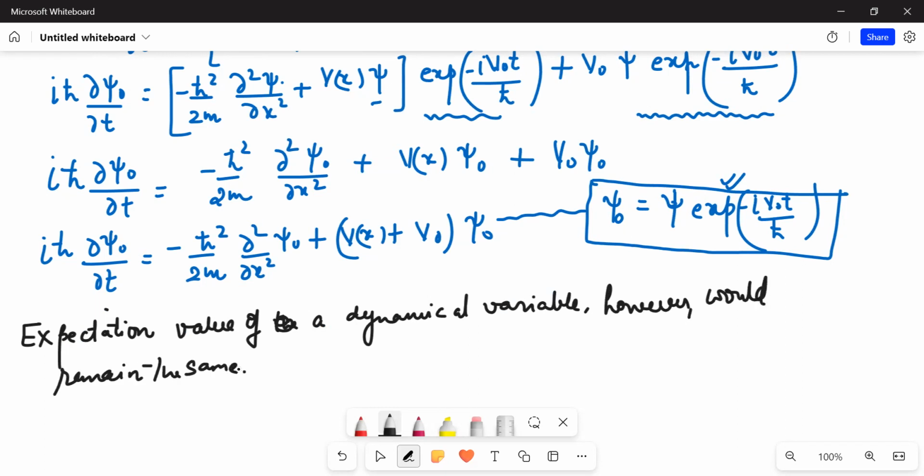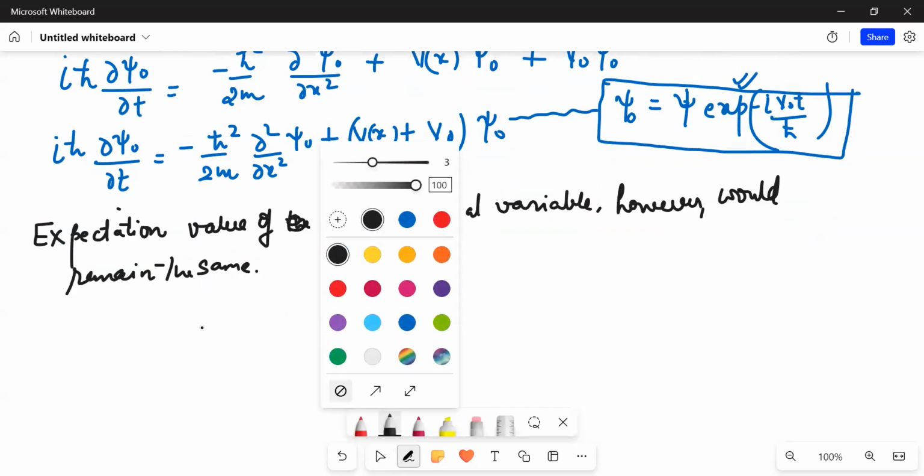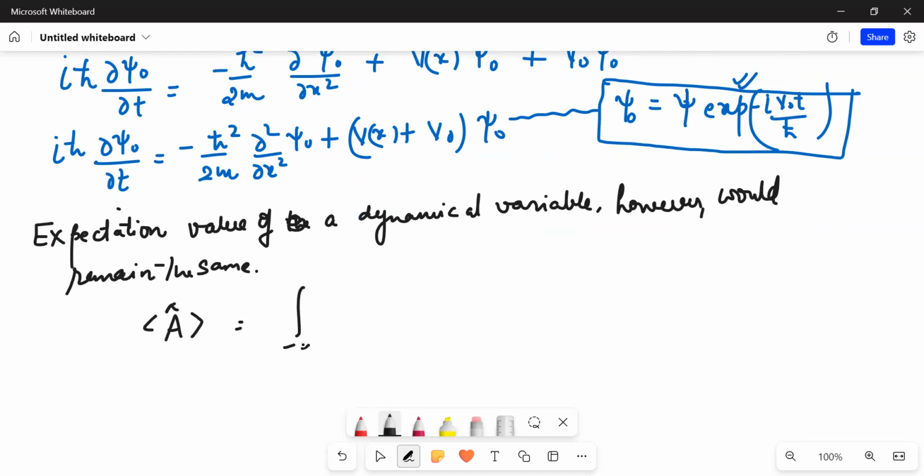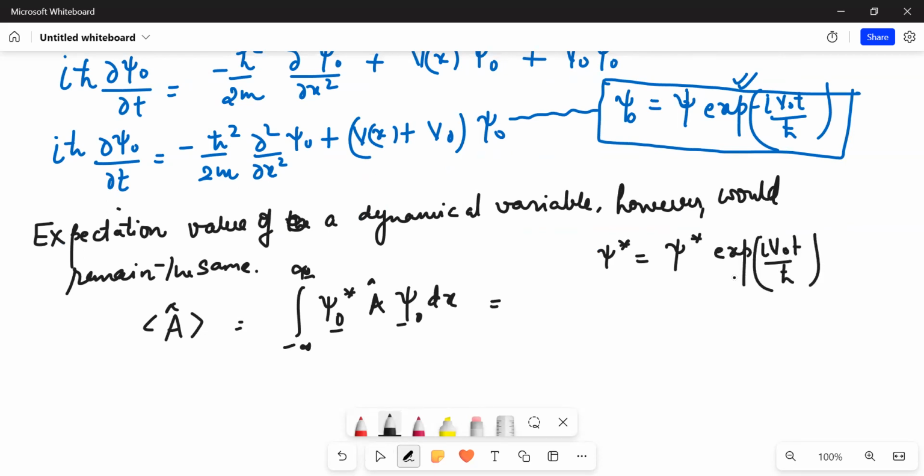Why does it remain the same? See, because you understand that basically what happens is, if I want to take an expectation value of, let's say, a cap, it is equal to psi star, and there will be a cap, and there will be, this is how it will be. Understand psi naught is psi naught. So this will be like psi star, and now you will have exponential of iota v naught t upon h cut, and exponential of minus iota v naught t upon h cut.